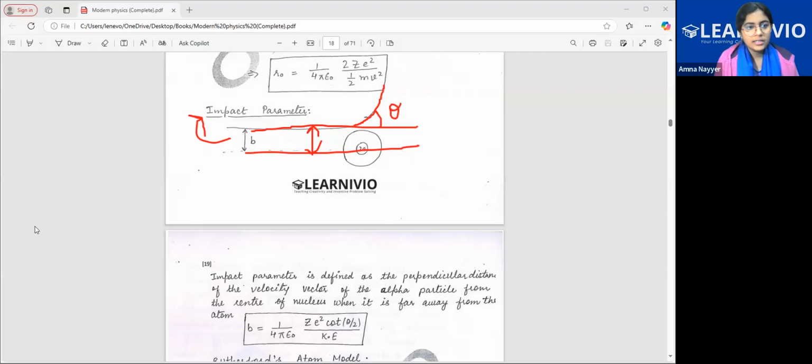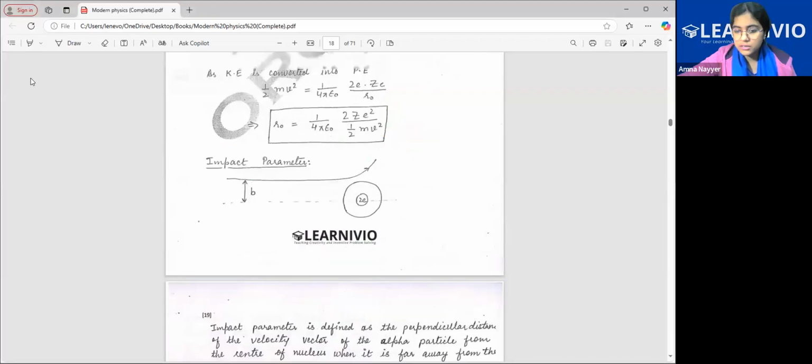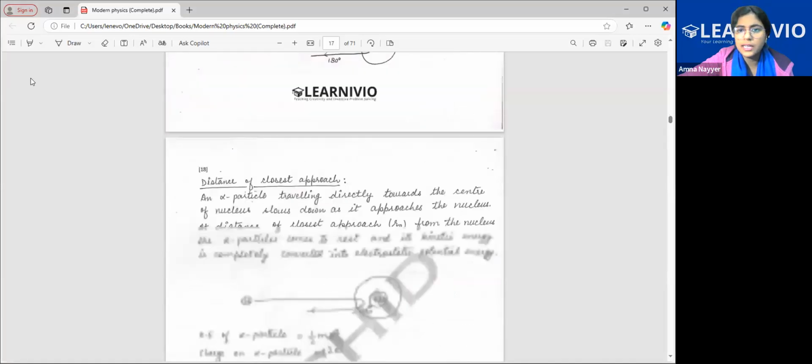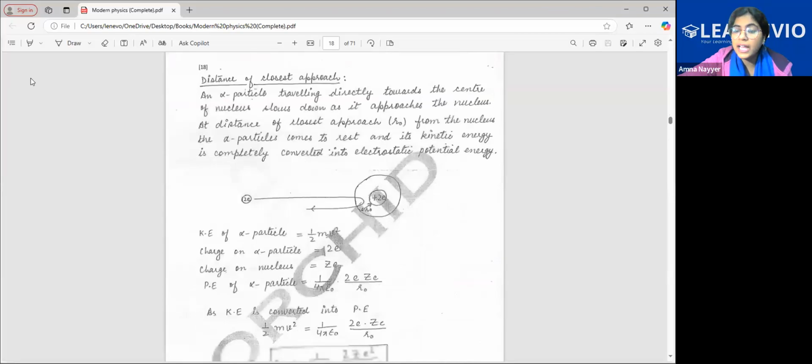All right. So let's read the terms first, and whatever doubts you have, you can stop me. So yeah, till here, atomic nucleus we have discussed. An alpha particle traveling directly towards the center of the nucleus slows down as it approaches the nucleus. At the distance of closest approach, R naught, from the nucleus, R naught is the symbol for distance of closest approach, the alpha particle comes to rest and its kinetic energy is completely converted to electrostatic potential energy. So this is what we studied, the expression of it.